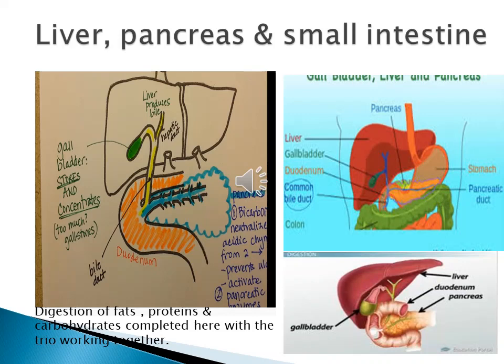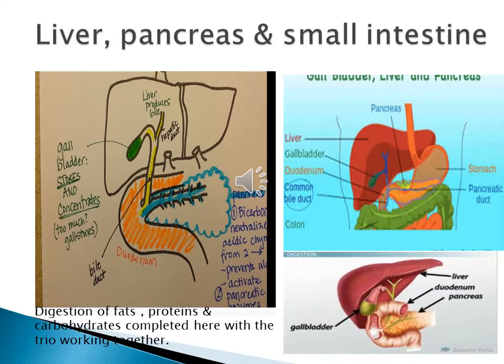Pancreas are also the large glands which lie parallel to the stomach part. They are pancreas, as the name suggests. Pancreas will release pancreatic juice. This juice has got enzymes also, the trypsin, the amylase and the lipase, and these also work only in the alkaline medium. Bicarbonate ions are secreted here.